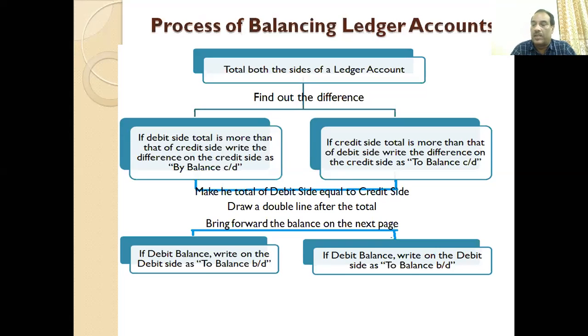If the credit balance is more, then we write "By balance b/d". So again, both sides are the same, no tricks, no differences. If the balance towards the debit side is more, we write "To balance b/d", and if the credit is more, then we write "By balance b/d". So this is the process of balancing ledger accounts.